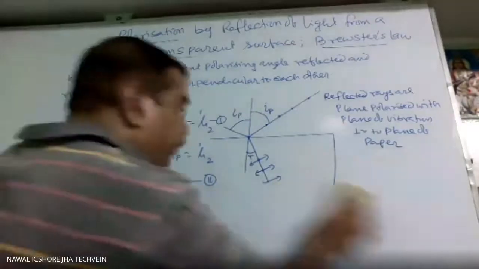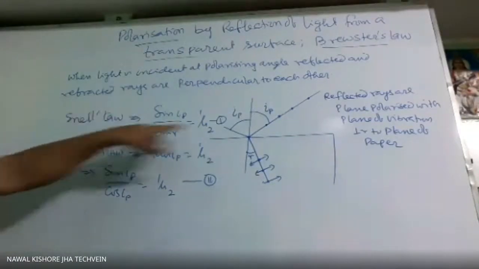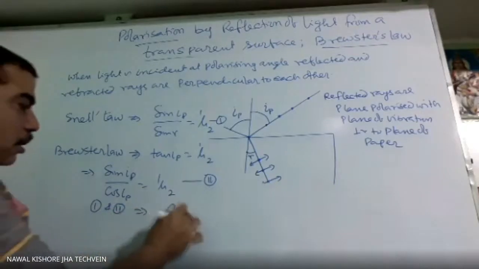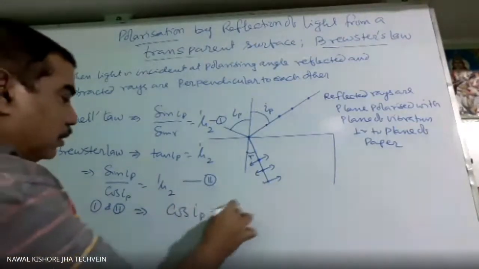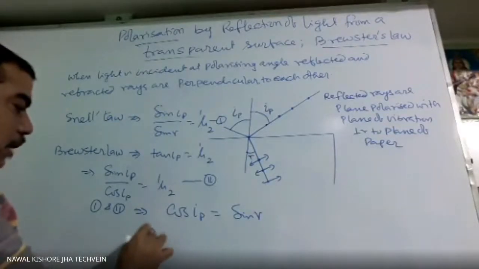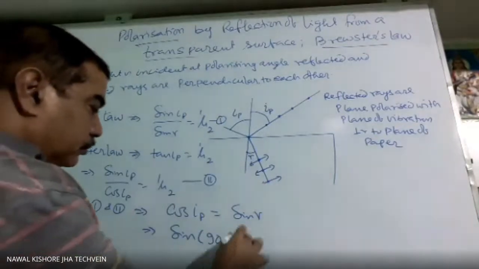So if you compare first and second, what are you getting? Sine IP is the same, this side is the same, that means sine R and cos IP are both equal. So from first and second, we are getting cos IP is sine R. Cos IP means sine of 90 minus IP.